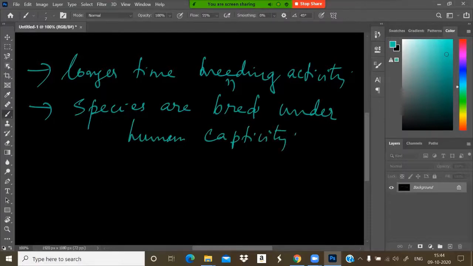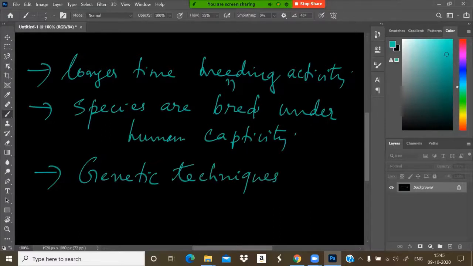And in the ex situ conservation method, we can use various genetic techniques, genetic engineering techniques, cloning, to preserve the endangered species.